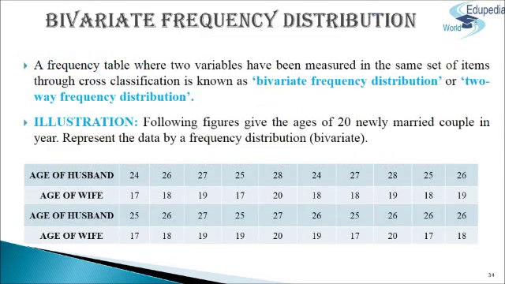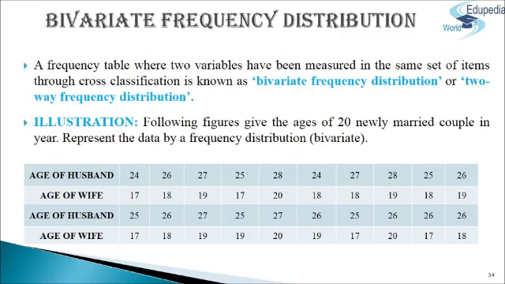Now we come to the last point of this chapter, that is bivariate frequency distribution. We have so far studied frequency distributions involving a single variable only. Such frequency distributions are called univariate frequency distributions. Often we come across data composed of measurements made on two variables for each individual item. For example, we may study the weights and heights of a group of individuals, the marks obtained by a group of students in two different subjects, ages of husbands and wives for a group of couples, etc.